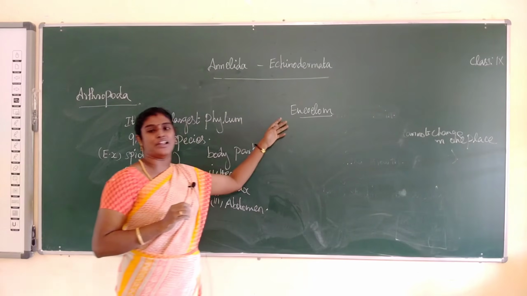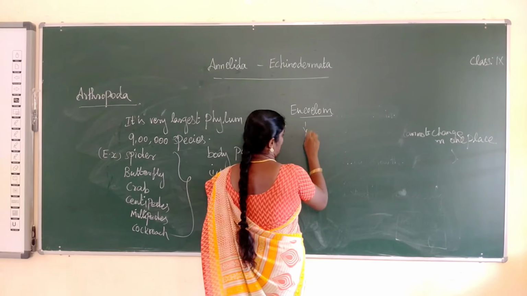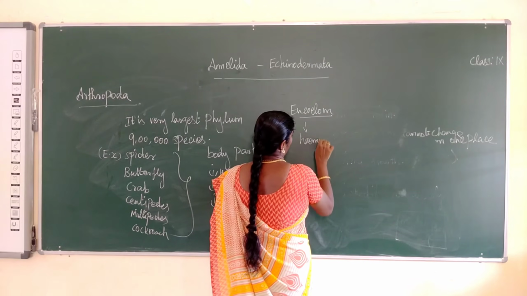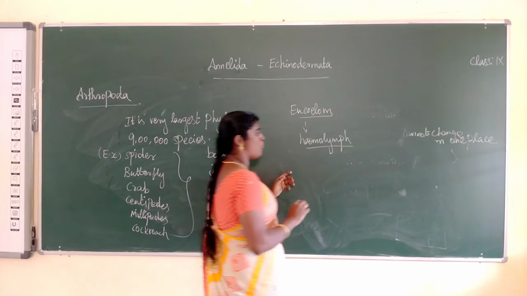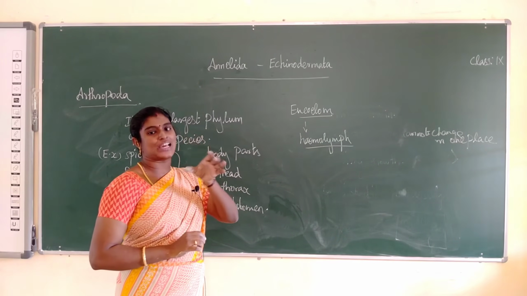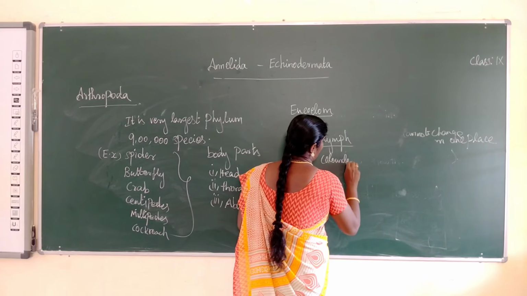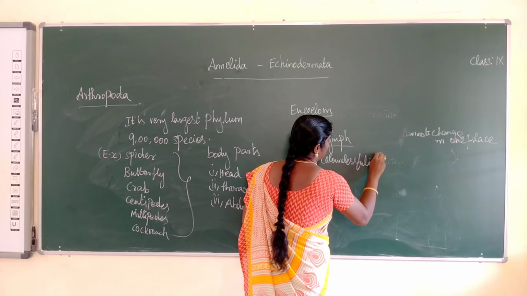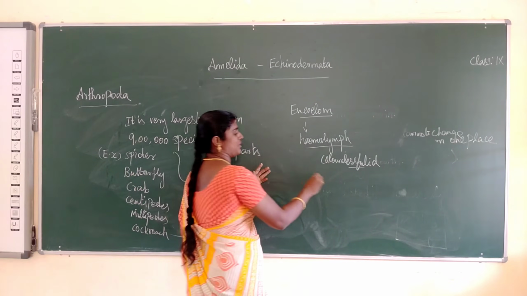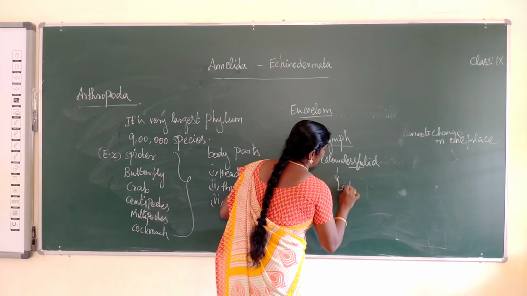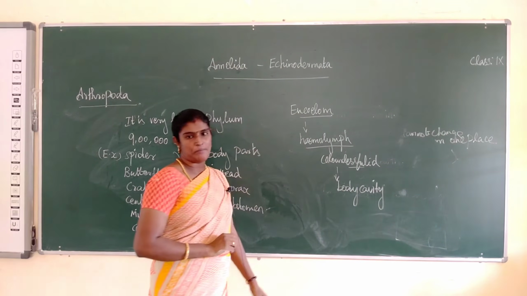Next, the coelomic cavity is filled with fluid. What is the fluid name? Hemolymph. It is a blood-like fluid, not hemoglobin. It is a colorless fluid. This fluid circulates through the body cavity. The body cavity is full of the fluid, hemolymph.